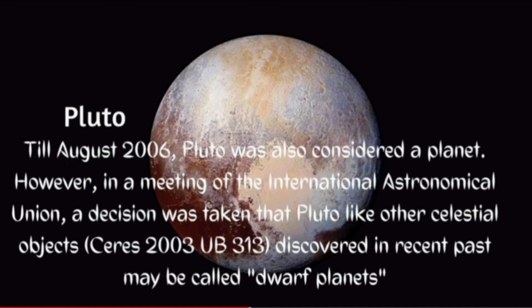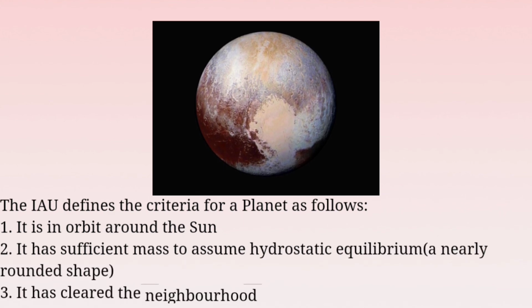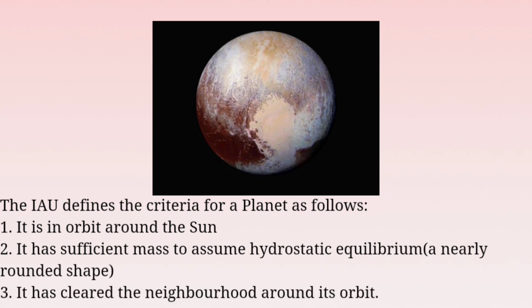However, in a meeting of the International Astronomical Union (IAU), a decision was taken that Pluto, like other celestial objects, such as 2003 UB313, discovered in the past, may be called dwarf planets. The IAU defines the criteria for a planet as follows. Three criteria are there. First one, it is in orbit around the sun. Second, it has sufficient mass to assume hydrostatic equilibrium, a nearly rounded shape. Third, it has cleared the neighborhood around its orbit. Pluto is satisfying the first two criteria, but it has not cleared the neighborhood around its orbit because it is sharing its orbit and neighborhood with Kuiper belt objects like Plutinos. So it is no longer a planet now.